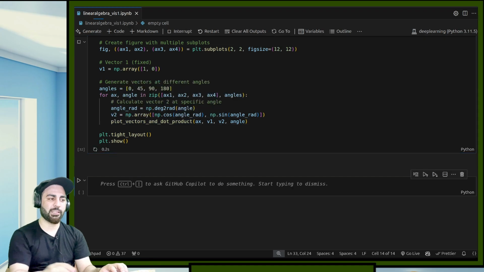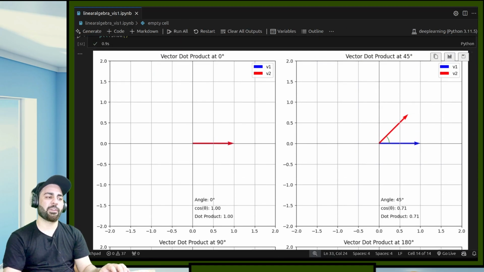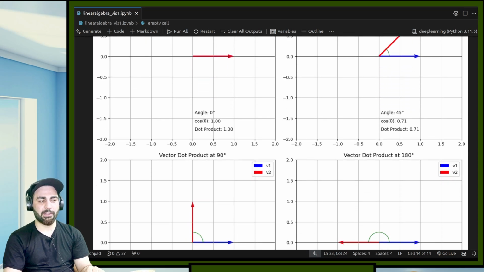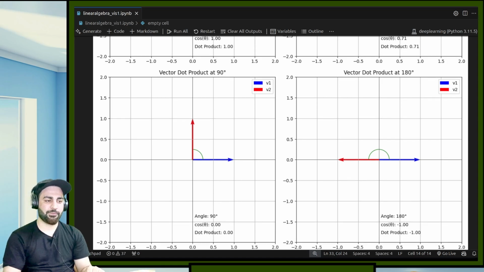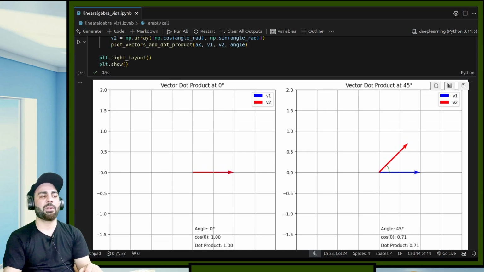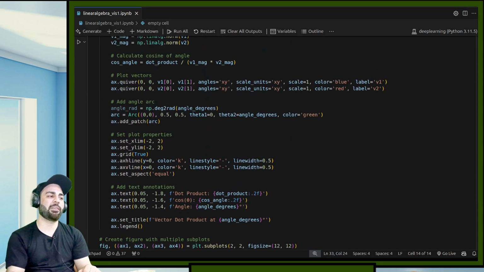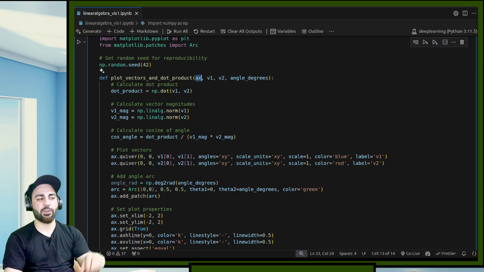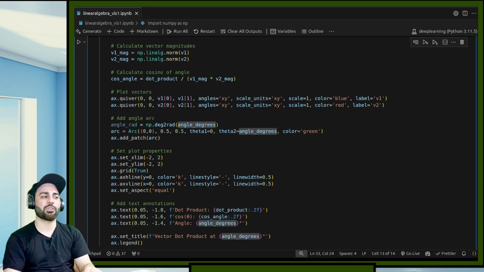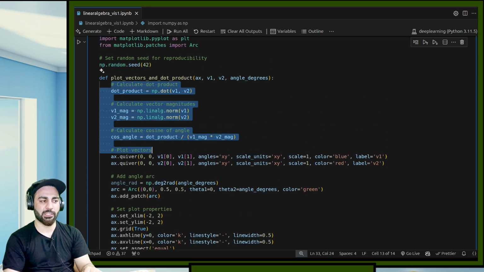So if I show you like this, you can see the 4 figures. The first is at angle 0, and the second is at angle 45. You can see when the angle is 0, cos theta is 1, then 0.71 and something like this. All of these things you can maybe draw on paper, but the point here is how you can make it. Again, have a look at this function. It takes the axis where you want to plot, v1 vector first and vector second, and the angle in degrees between these two vectors, and it will plot them and do these calculations which I have explained.